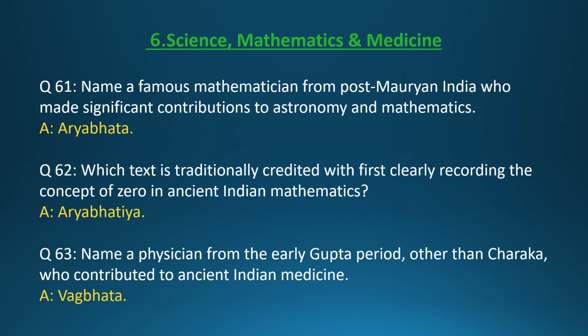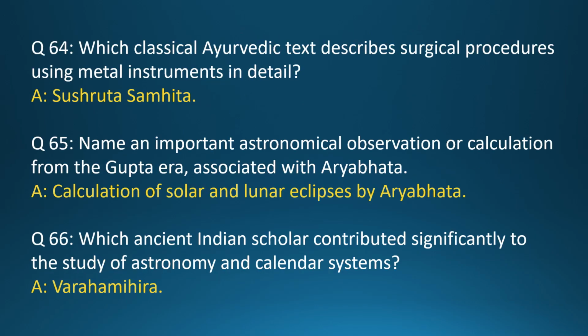Question 61. Name a famous mathematician from post-Mauryan India who made significant contributions to astronomy and mathematics. Answer: Aryabhatta. Question 62. Which text is traditionally credited with first clearly recording the concept of zero in ancient Indian mathematics? Answer: Aryabhatiya. Question 63. Name a physician from the early Gupta period, other than Charaka, who contributed to ancient Indian medicine. Answer: Vagbhata.